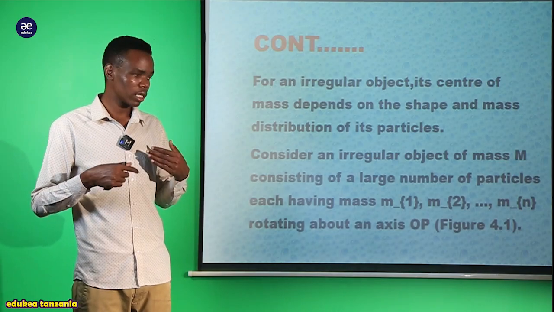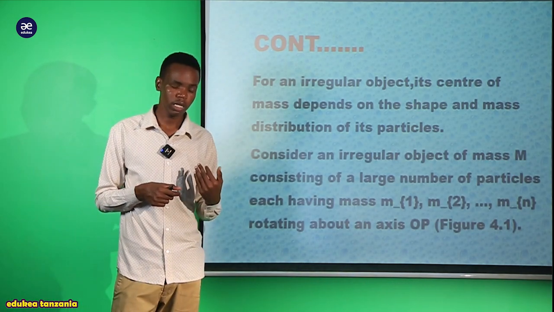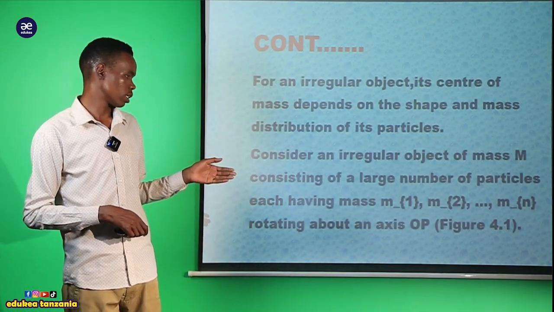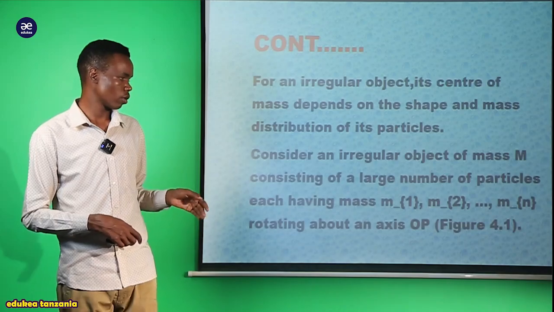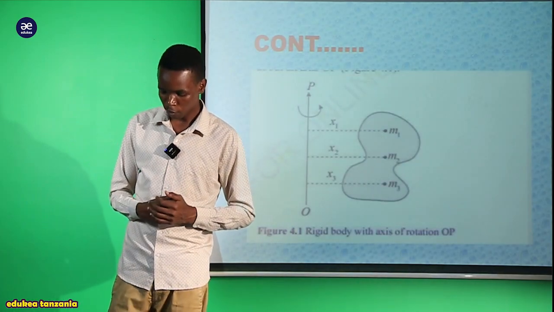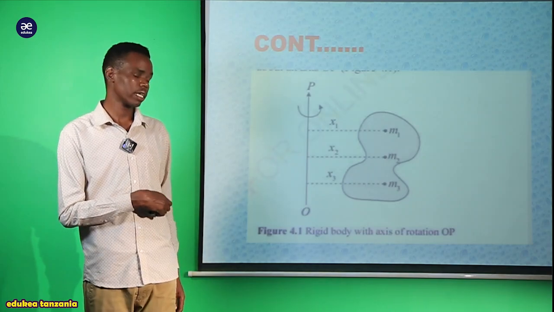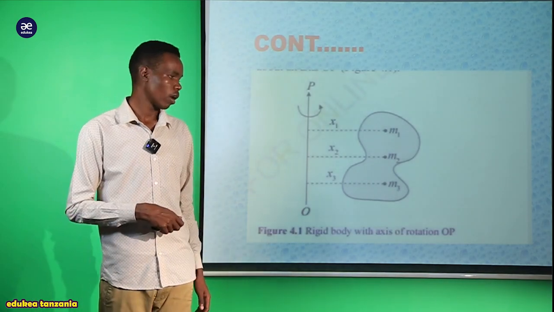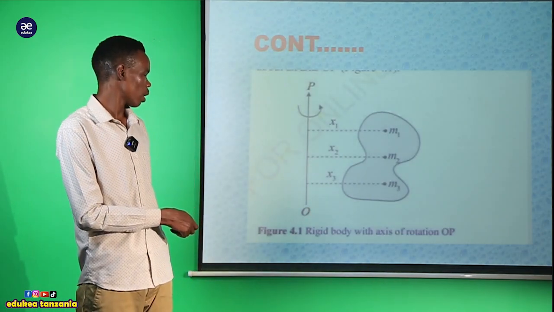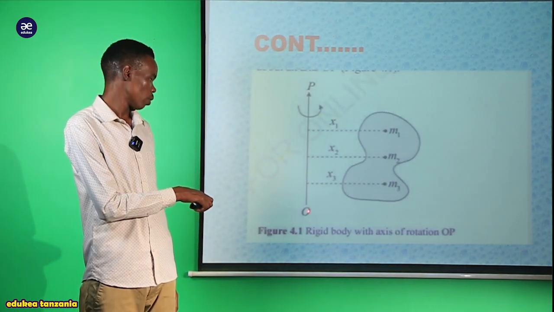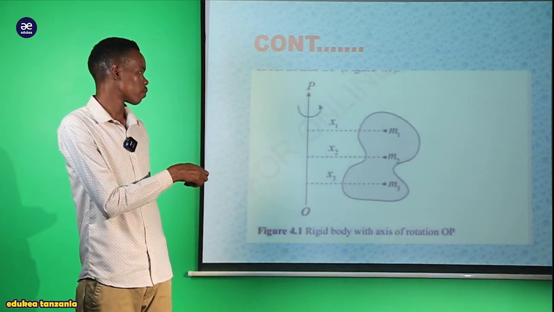This indicates the rotation of the particles about an axis, where rotation occurs at point OP. Let us go and try figure number 4.1. So this is our figure here that explains the rigid body with the axis of rotation OP. We have this center which is called OP here. The OP is the point that indicates the center of rotation.